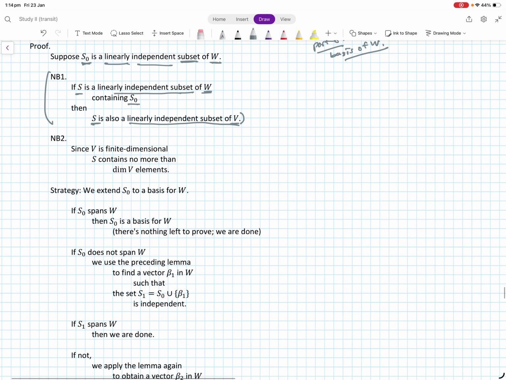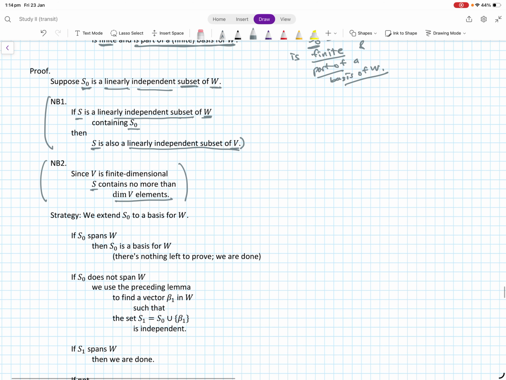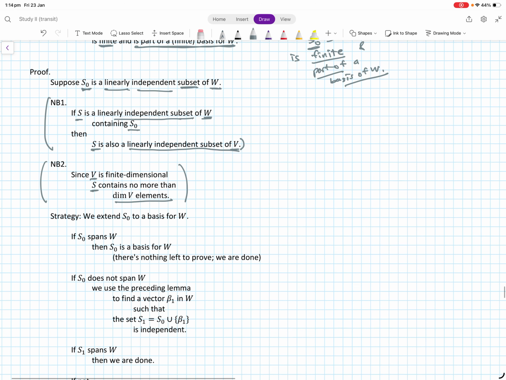The second note is the following. Since V is finite dimensional, S contains no more than dimension of V elements. This we already established, because the number of linearly independent vectors that exist as a subset of V is at most the dimension of V.